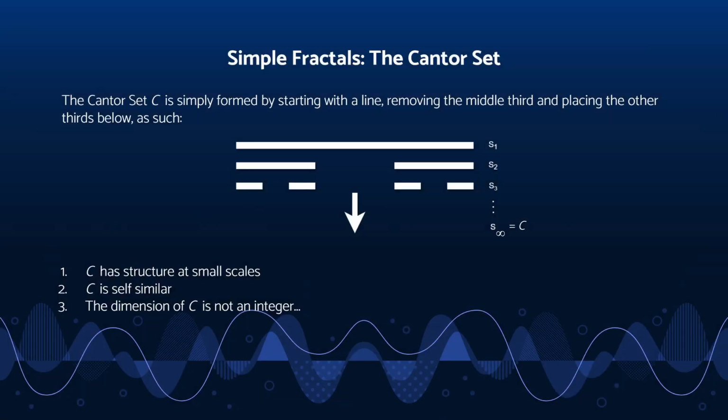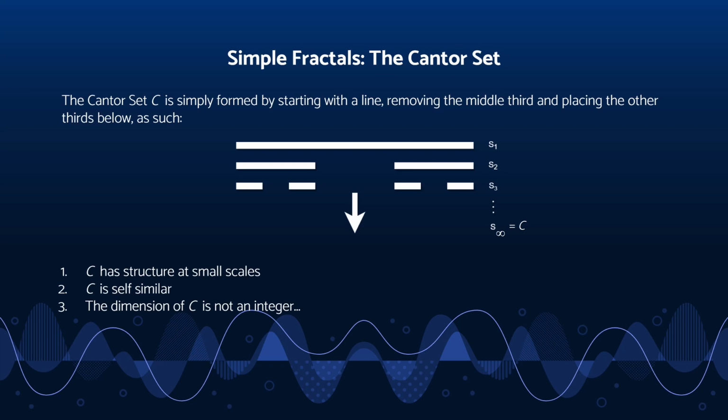So with that, we can move on to our first fractal. It's a very simple fractal, which is the Cantor set. The Cantor set is very easy to understand. You just take the first element, you take the left third and the right third, and you bring them down for the next element, and you delete the middle third. We can see that clearly from S1 to S2. We are taking the left and right third and bringing them down.